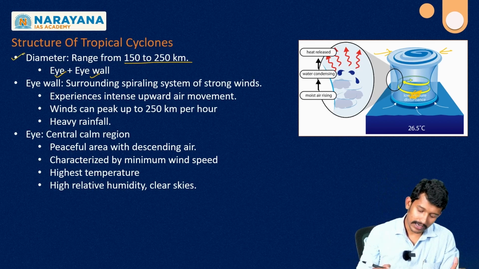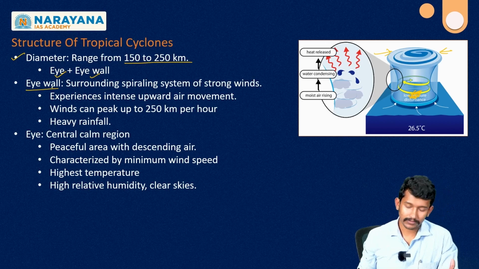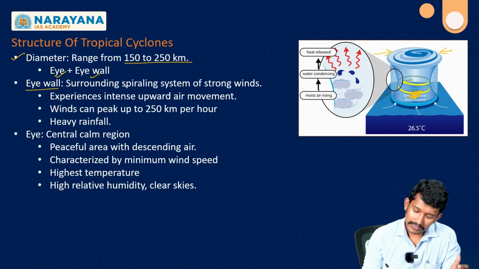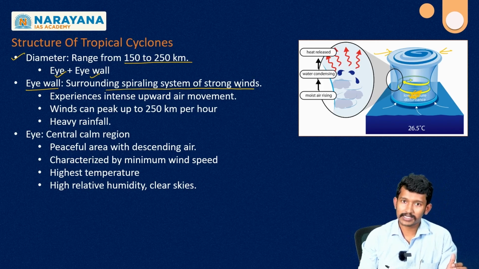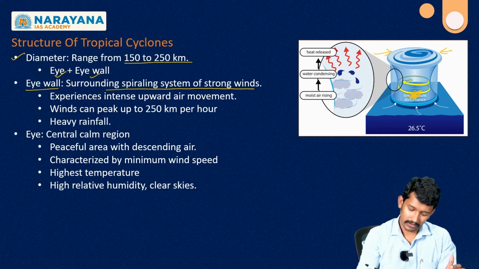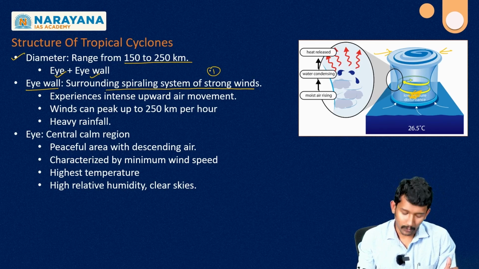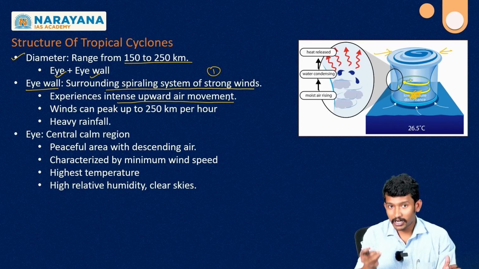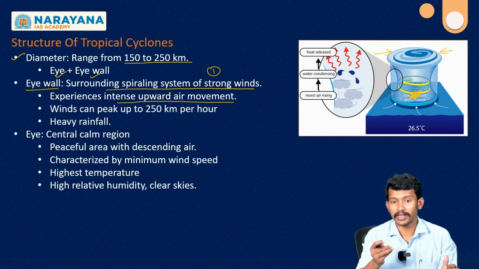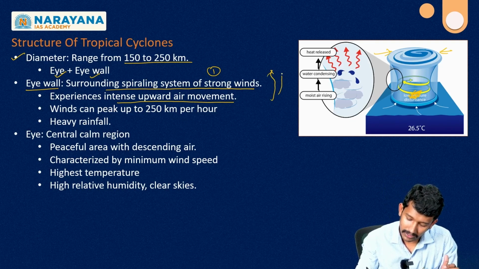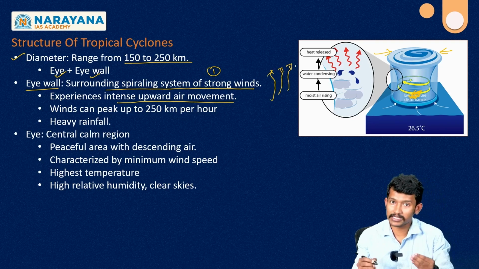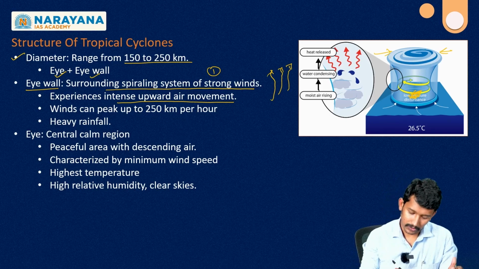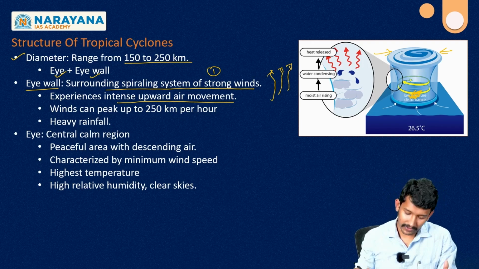That is there. And second aspect, we have to know about the eye wall. The eye wall is the periphery region. It is a surrounding spiral system of strong winds. Yes, inward spiraling wind. That is what we call the eye wall. Second, it experiences intense upward movement of air. Yes, because of this spiraling movement only we are experiencing the updraft of the air mass. So upward movement of the air mass is very much needed. Then only cloud formation will be there. Then only rain will be there. Right? So experience of intense updraft of the air mass.